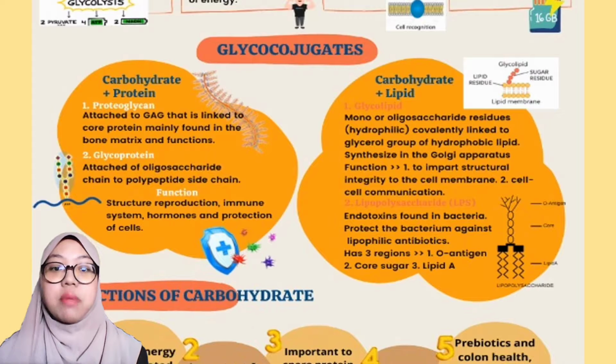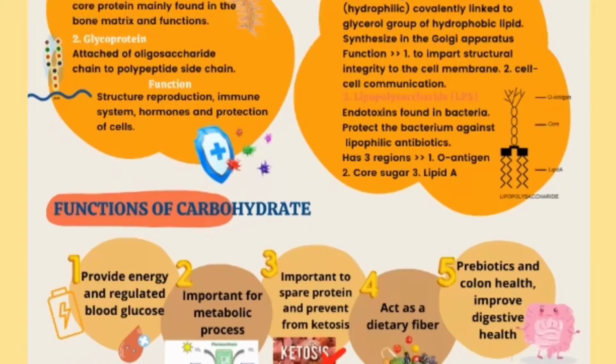In carbohydrate plus lipid molecule, glycolipids is the attachment of the mono or oligosaccharides. They are covalently linked to the glycerol group of the hydrophobic lipid, while lipopolysaccharides are stable endotoxins that are found in gram-negative bacteria. This is to protect the bacterium against the action of bile salt and lipophilic antibiotics.